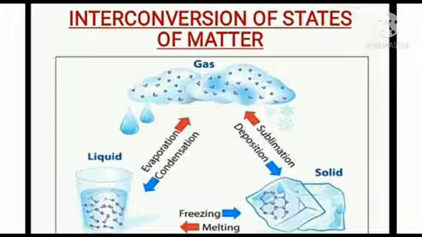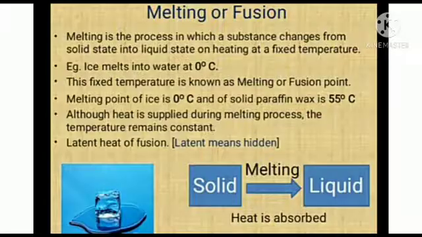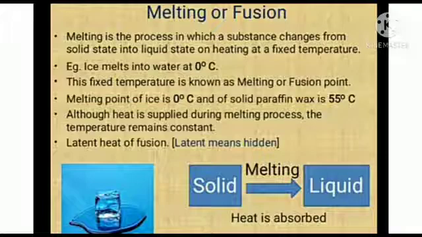So let's start with the first term, melting or fusion. What is melting? Melting is the process in which a substance changes from solid state into liquid state on heating at a fixed temperature. For example, ice melts into water at 0 degrees Celsius, and this fixed temperature at which any solid changes into liquid state is known as melting point or fusion point.